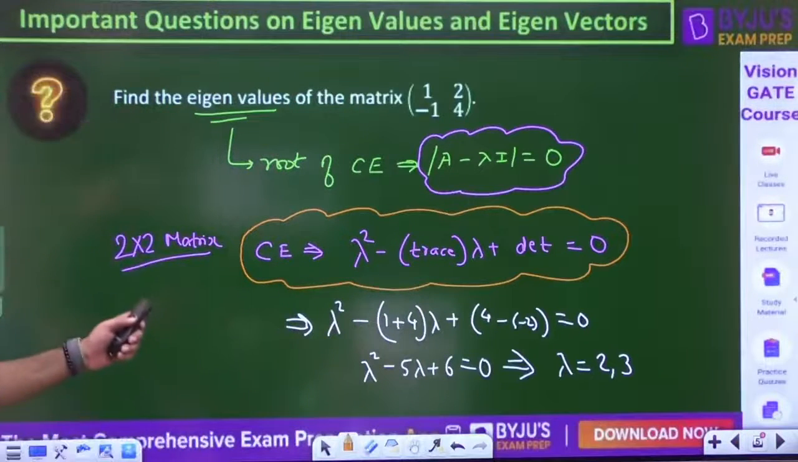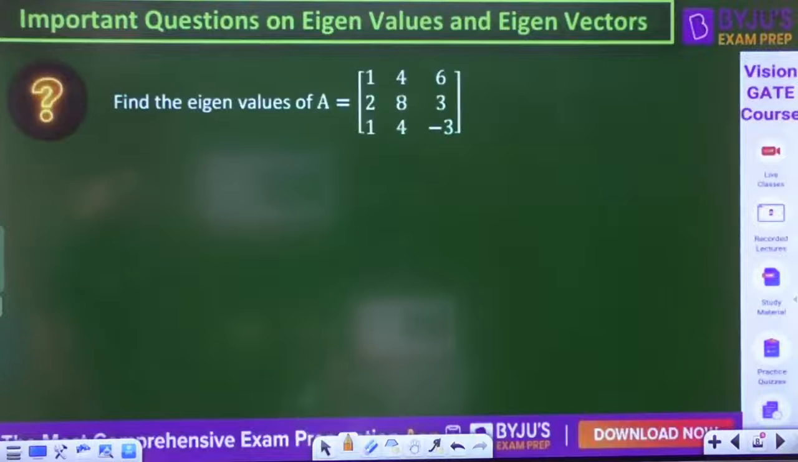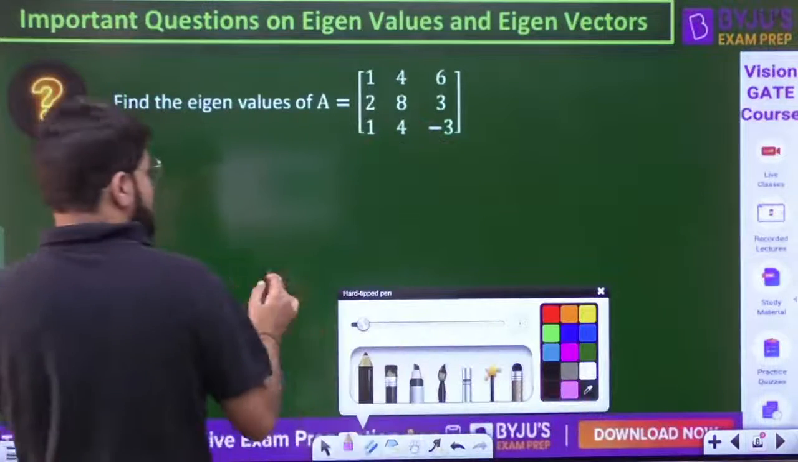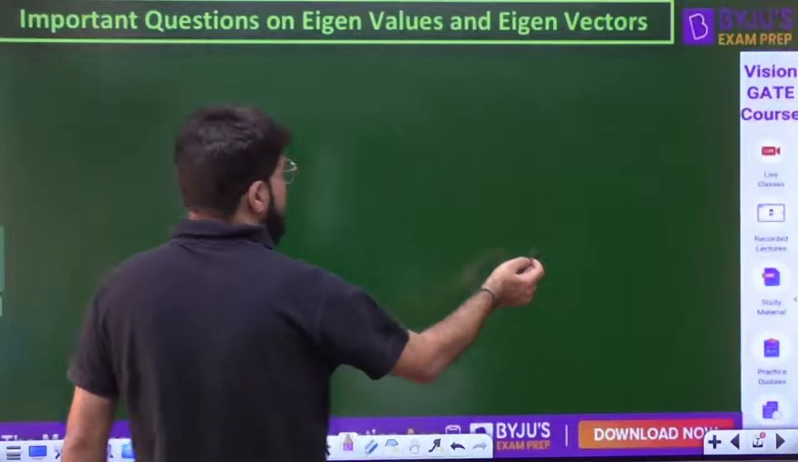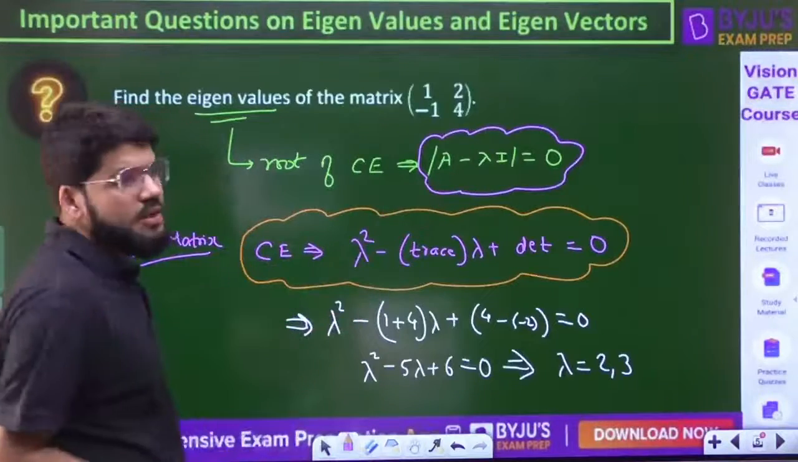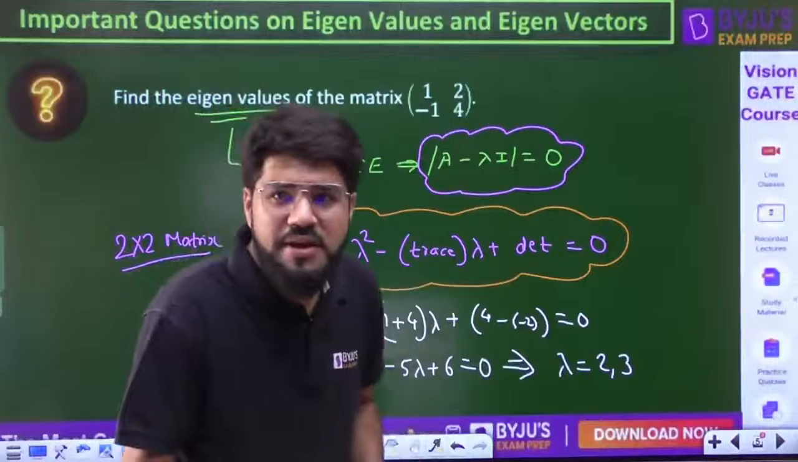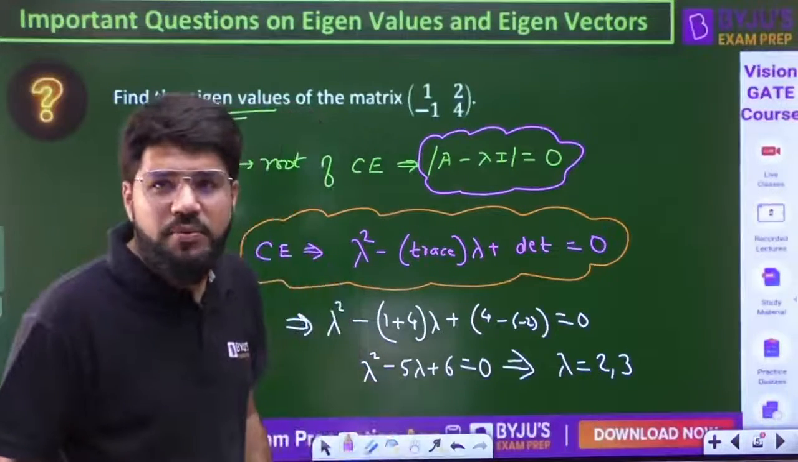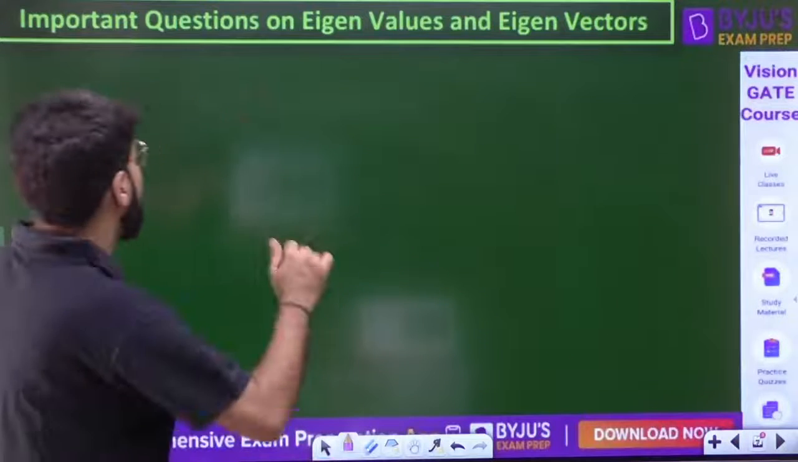Okay, next question now. If it is a 3 cross 3 matrix, we know the general characteristic equation remains the same: modulus of A minus lambda I equal to 0. But what can I do specifically for 3 cross 3, rather than first writing A minus lambda I and then the determinant equal to 0? Let's talk about that directly.